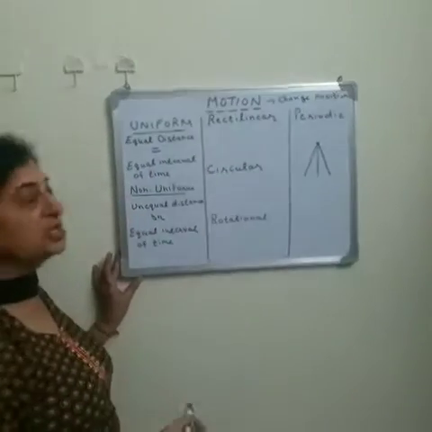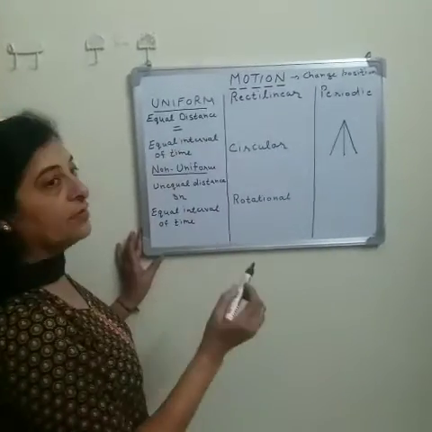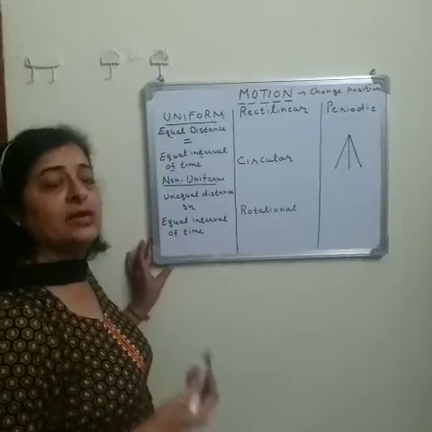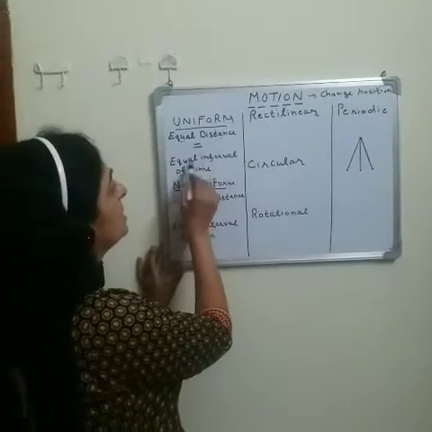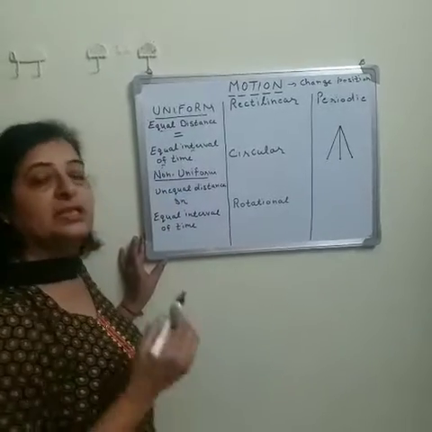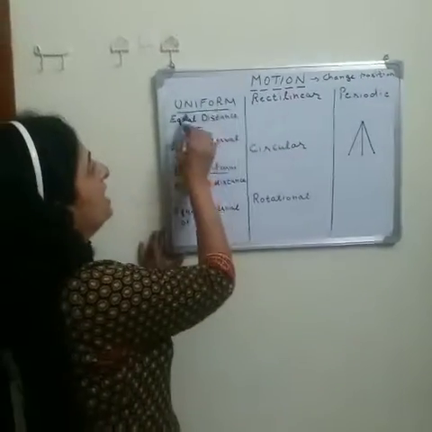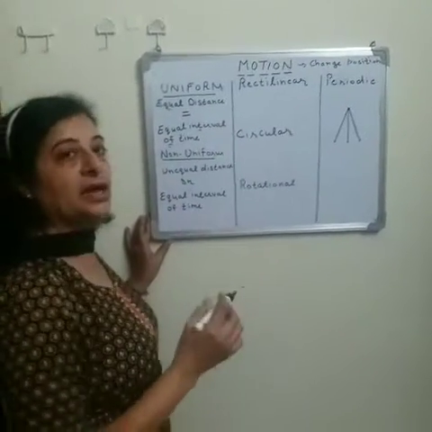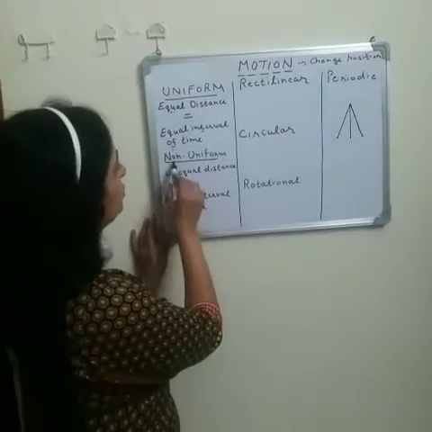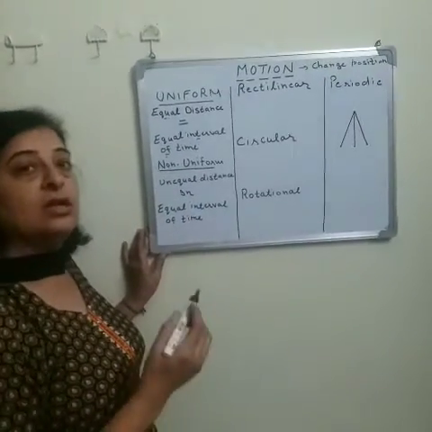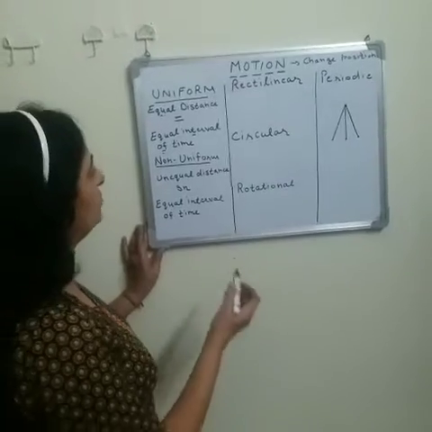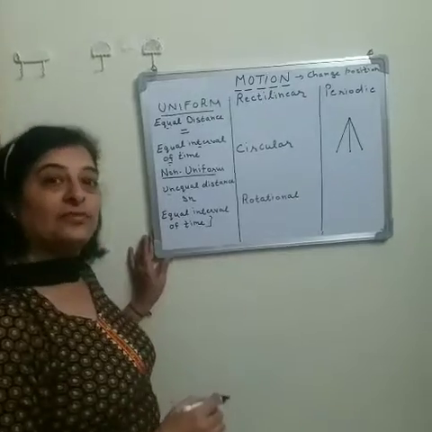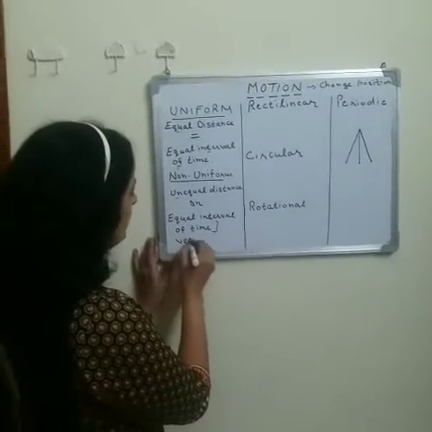Uniform motion means when any object covers equal distance in equal intervals of time. For example, the revolution of the earth around the sun. Non-uniform motion means when any object covers unequal distance in equal intervals of time. For example, vehicles on the road.